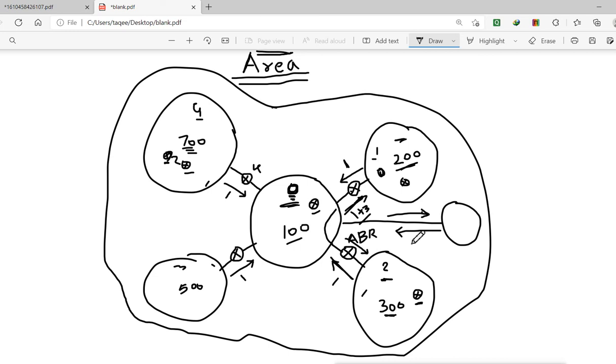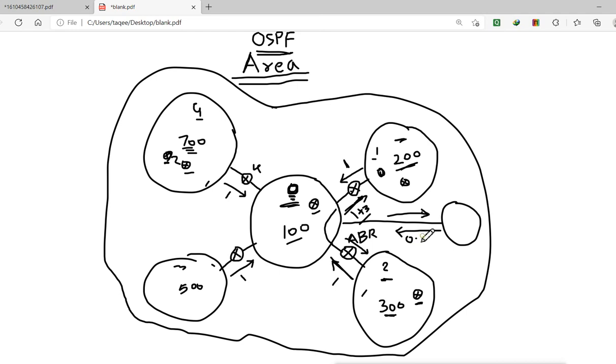We say ip route, and we configure the network as 0.0.0.0, and for the subnet mask also 0.0.0.0. That is the default route, and this means for any network, go this side. When it goes this side it reaches the other areas, but it doesn't know about the other areas, and it also does not accept the information about other areas.